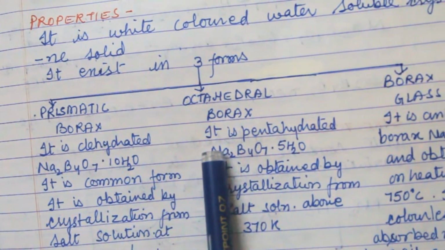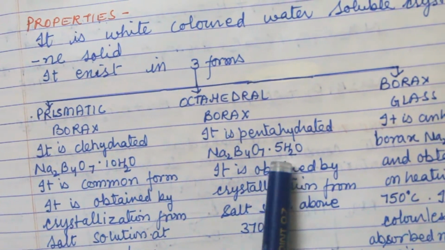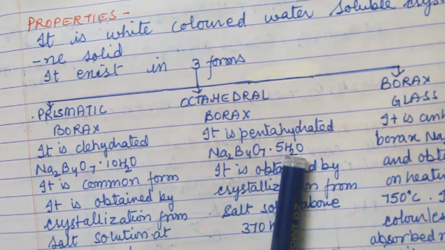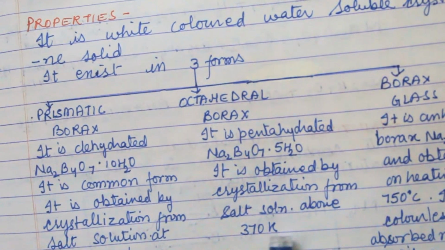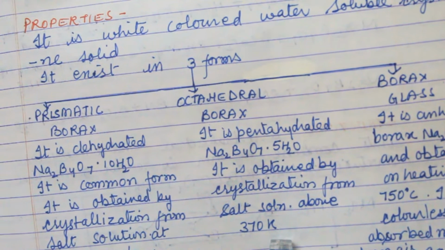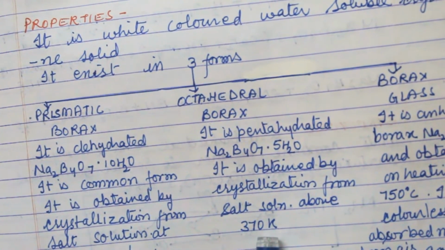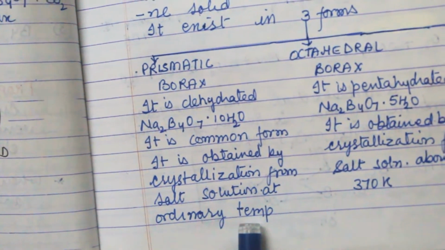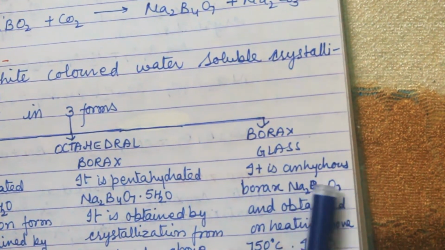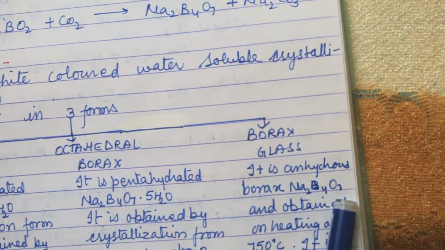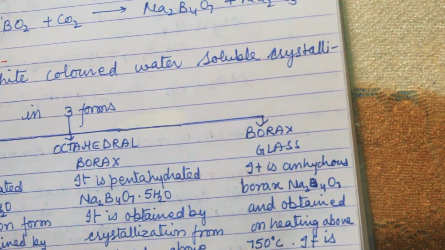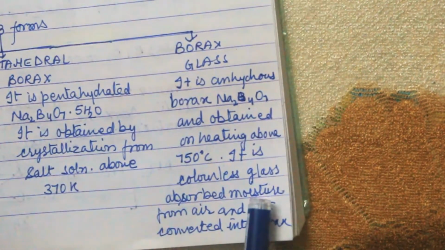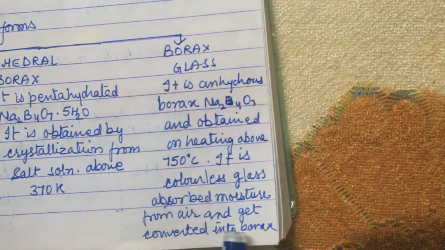Now octahedral borax is the pentahydrate. Pentahydrate means 5 molecules of water. It is obtained by crystallization from salt solution above 370 Kelvin. This takes place at 370 Kelvin, while the previous one takes place at ordinary temperature. Now borax glass is the anhydrous borax. Anhydrous means without water, and it is obtained on heating at 750 degrees centigrade. It is a colorless glass that absorbs moisture from air and gets converted into borax.